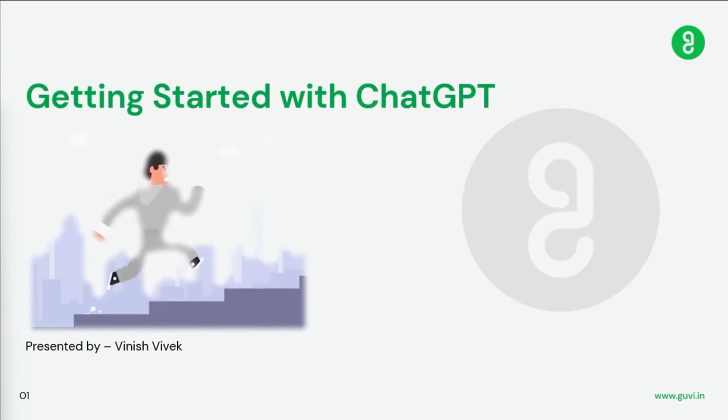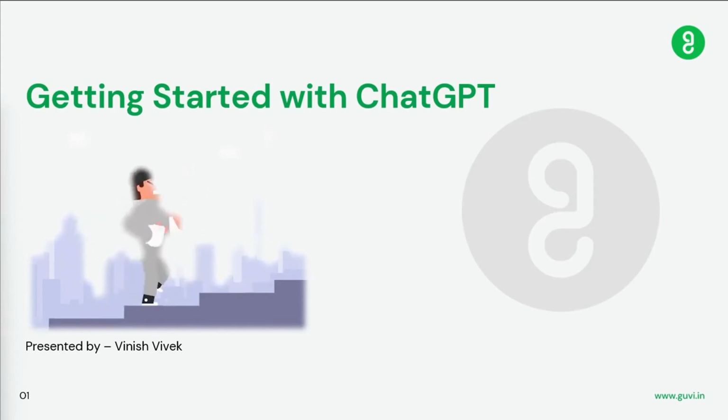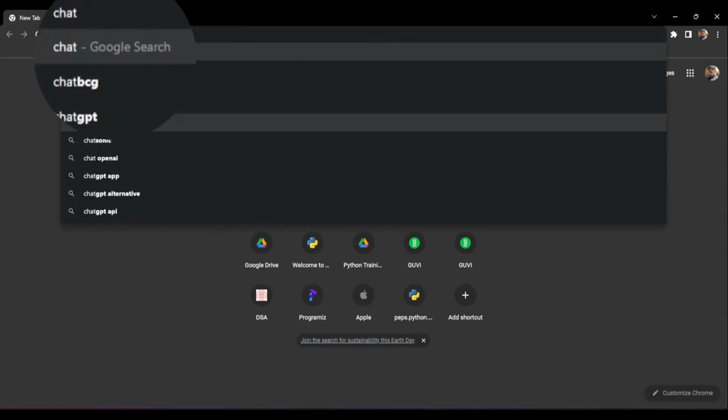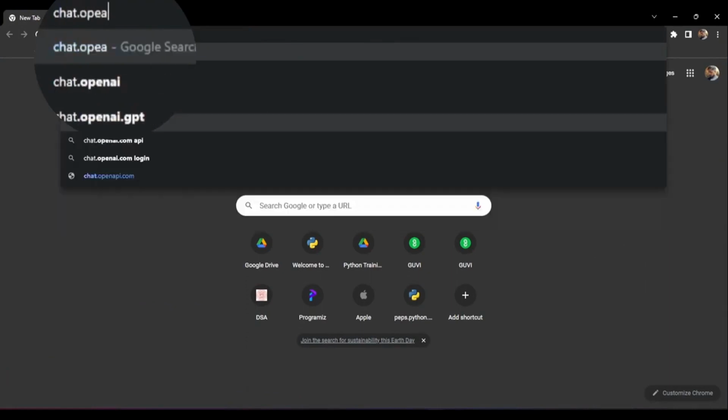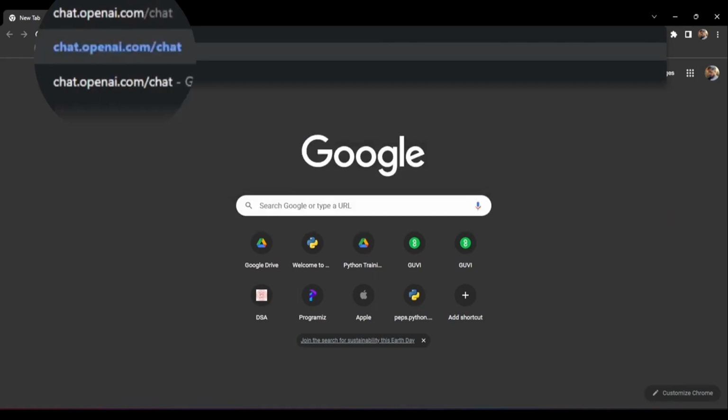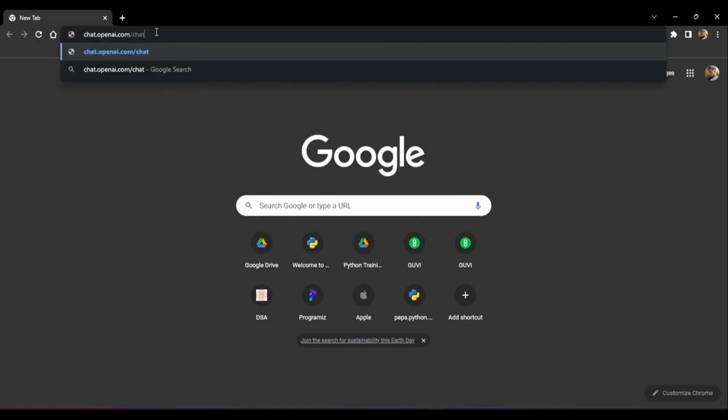If you have never really visited the site or have seen what ChatGPT looks like, what I would ask you to do is to open your browser. And once you open your browser, you want to write chat.openai.com/chat. So that's the website where you can actually open ChatGPT. Let's hit enter.